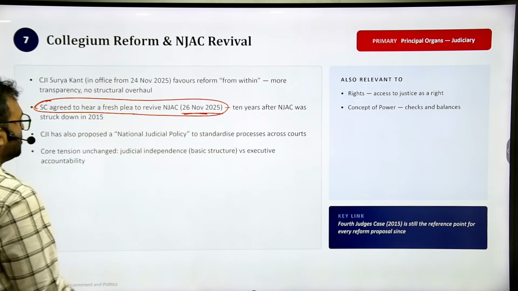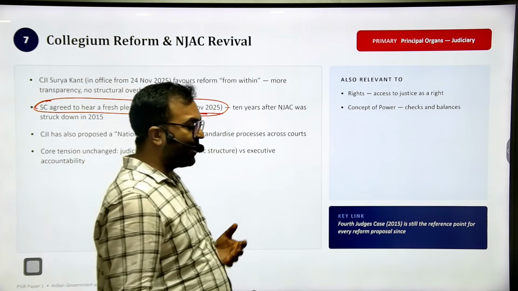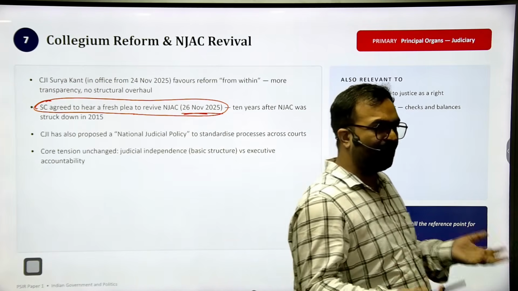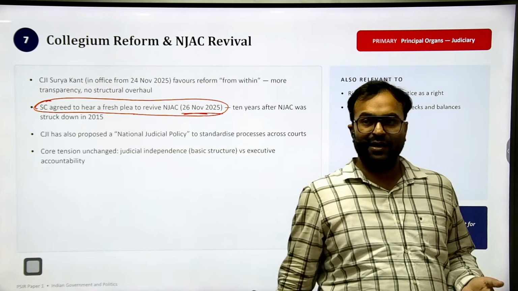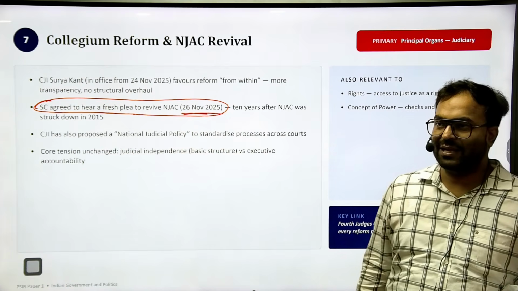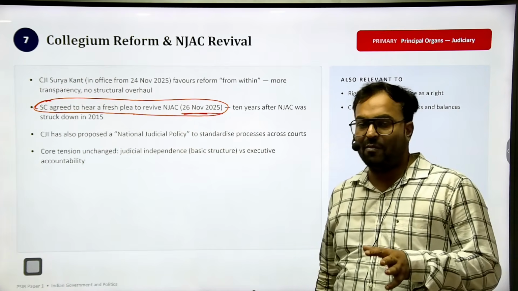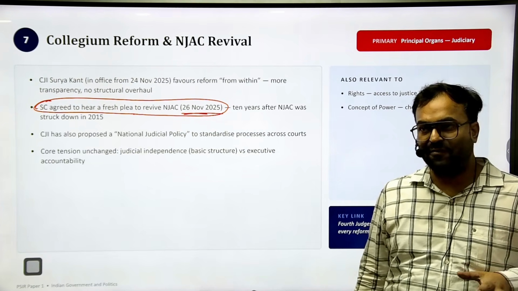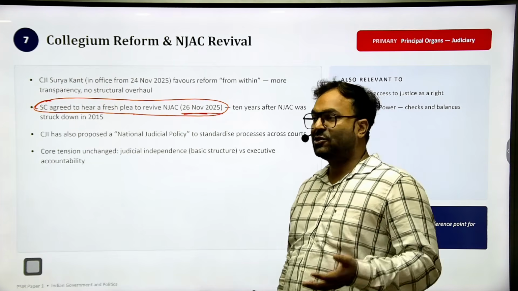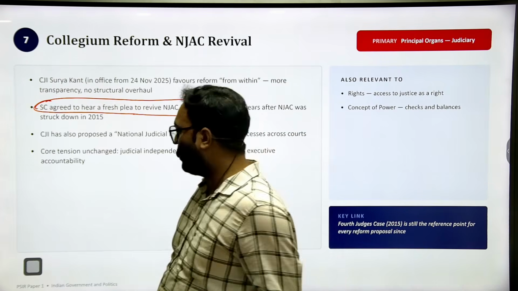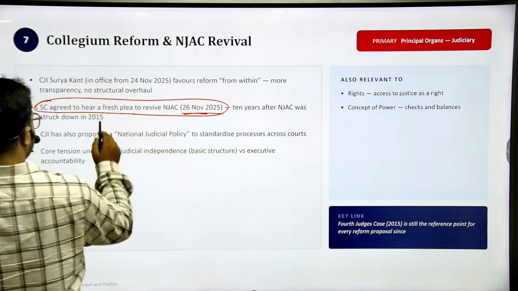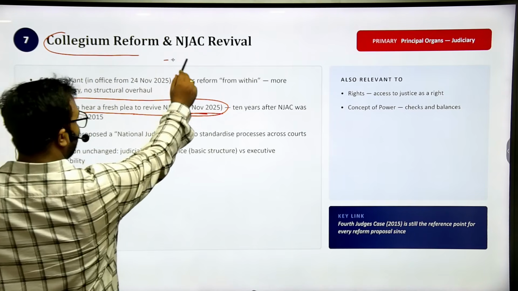So after almost 10 years, the Supreme Court can hear the plea and decide on merit, decide on constitutionality, whether NJAC should take form or not, or if it is taking form, then whether it should take form with amendments or without amendment. So this is very important. Collegium reforms and NJAC revival.